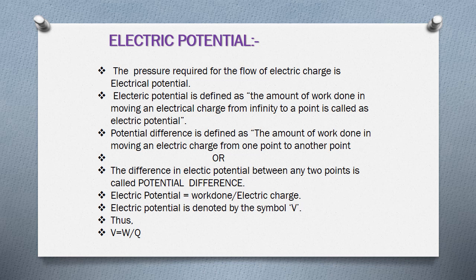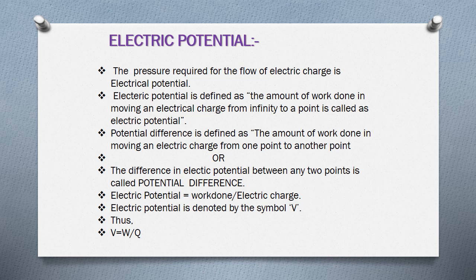Electric potential means the amount of work done in moving an electric charge from infinity to a point, and the potential difference means the amount of work done in moving an electric charge from one known point to another known point. If 2 points are there, point A and point B, moving an electric charge from point A to point B, the work done is considered as potential difference. We can also define the potential difference as the difference in electrical potential between any 2 points.